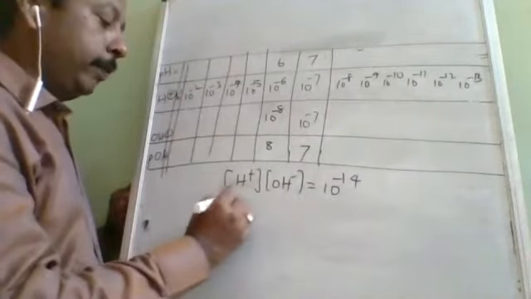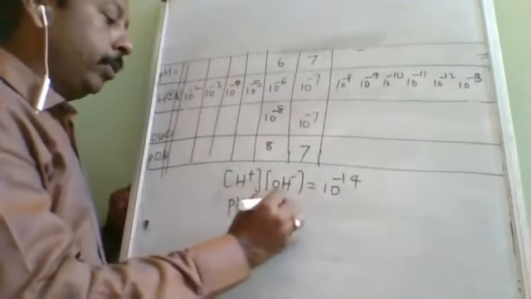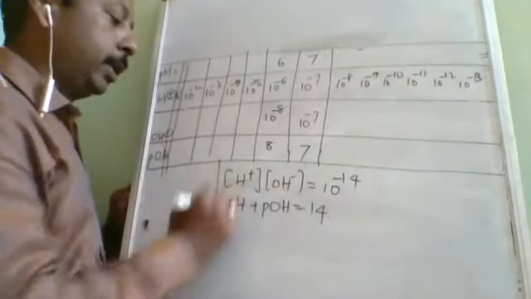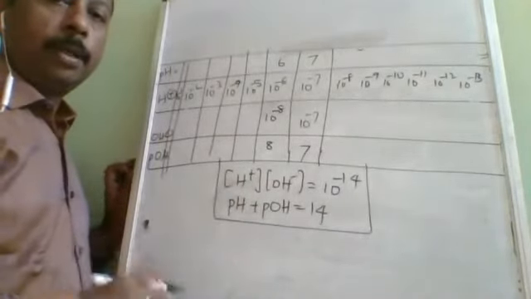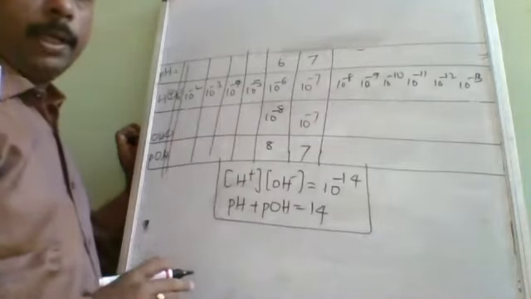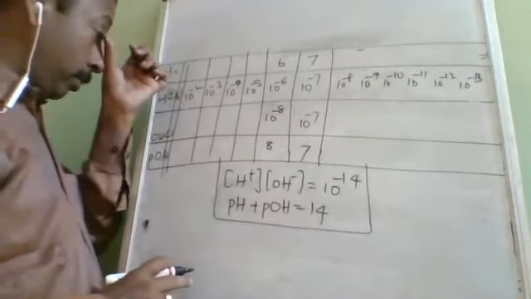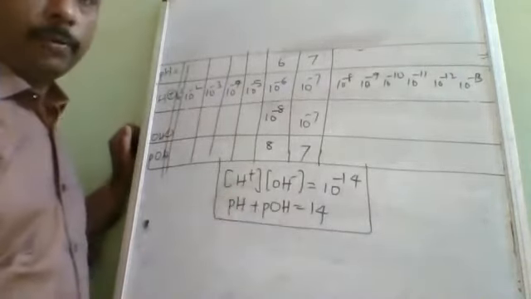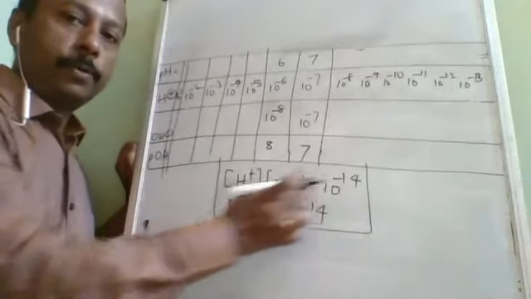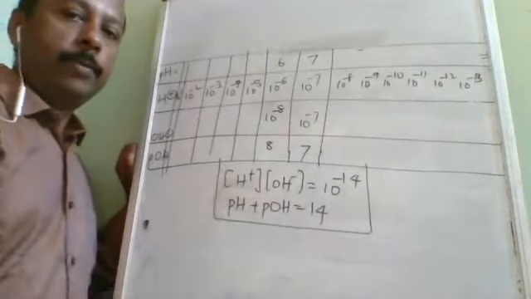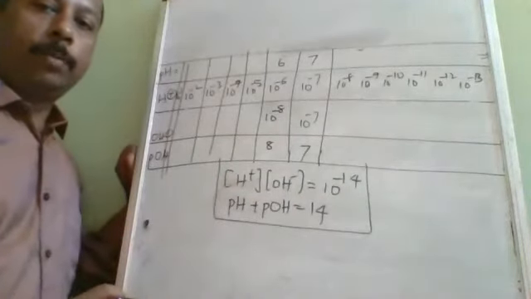Same way, pH plus pOH, you will get 14. These are the thumb rules for acid, base, neutral, anything. Multiplied concentration is minus 14, and adding pH and pOH of the same is going to be 14.